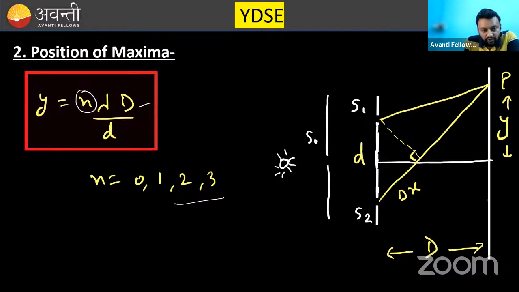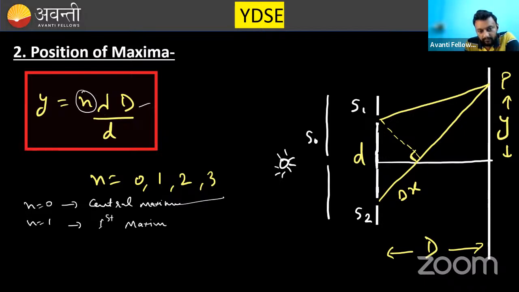If you put n equals 0, it will be known as central maxima. If you put n equals 1, it is first maxima. And what will be the position of first maxima? y1 is equal to lambda D by d.